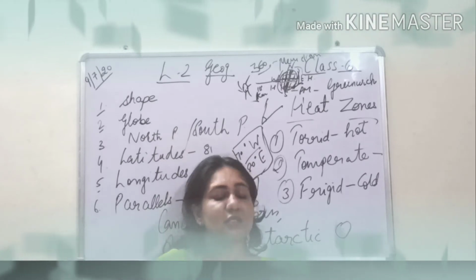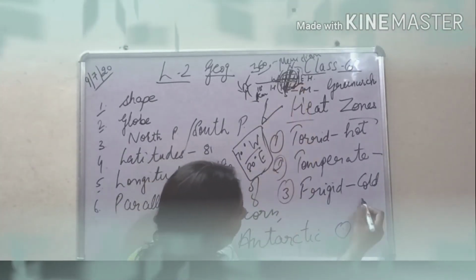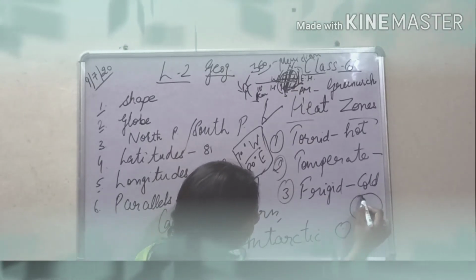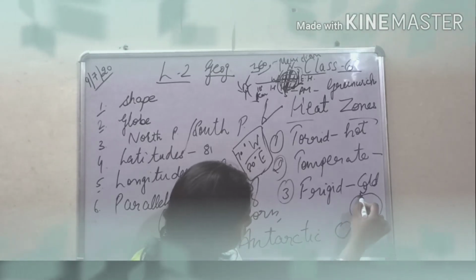So all the meridians meet at the pole. So all these meridians, as you can see, here we have the North Pole, here we have the South Pole. This is the prime meridian.